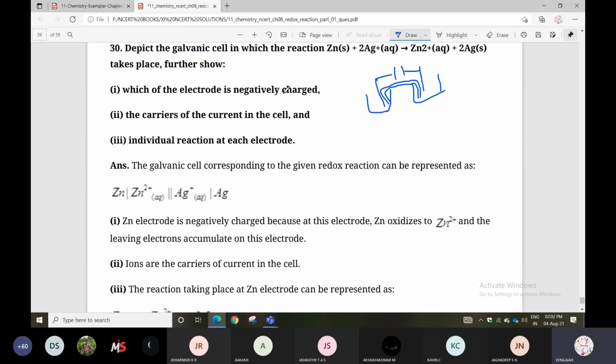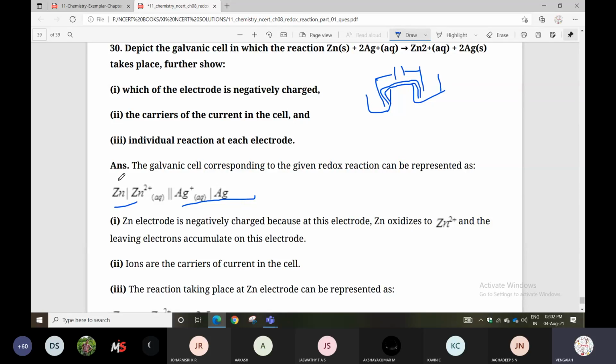So the question is, which of the electrodes is negatively charged? You can say anode is negative charge, cathode is positive charge. So here this is cathode, this is anode.